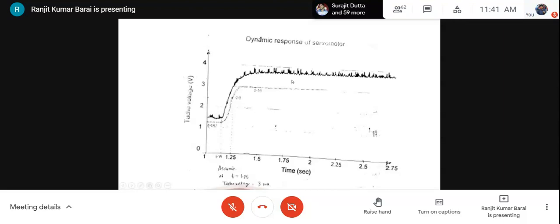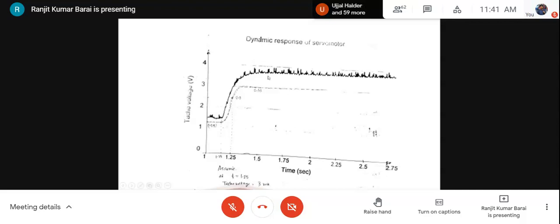In the last semester, you performed one experiment for identification of a linear system using frequency response test. This is another way to determine the transfer function or system model, or identify a system from time response.